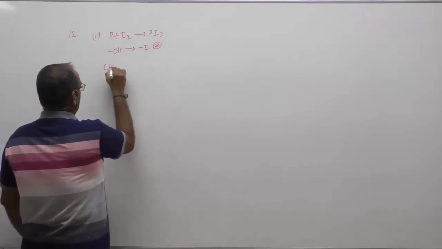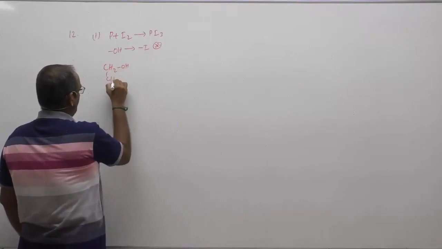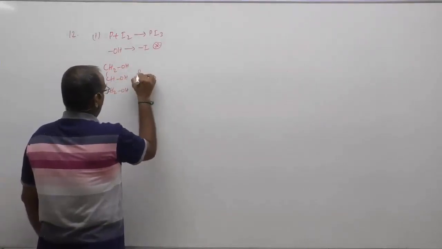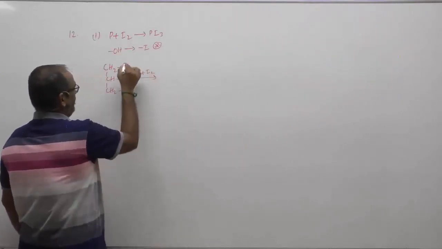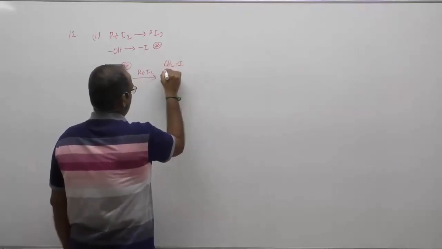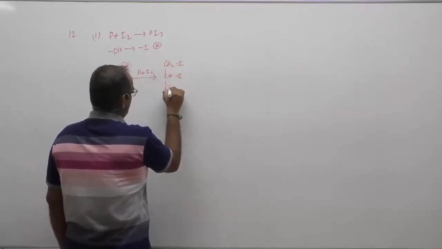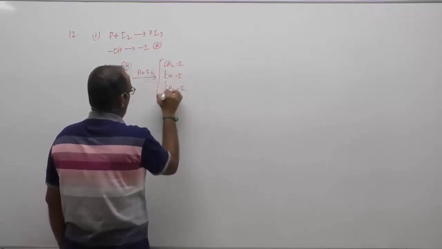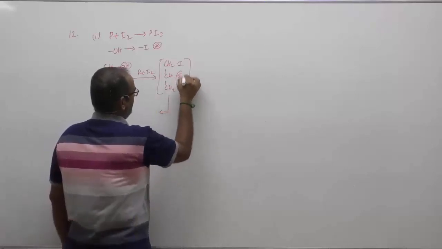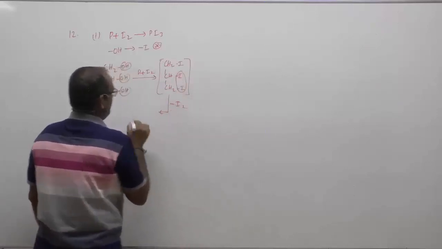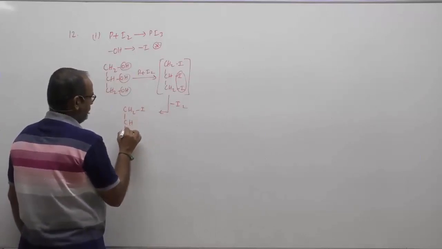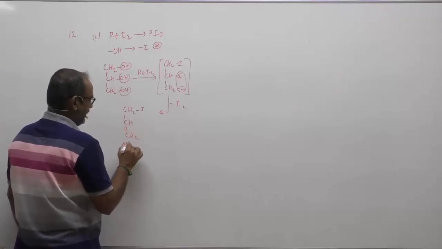What is glycerol, children? It is CH2OH, CHOH, CH2OH. In the presence of P plus I2, definitely all the OH will be replaced by I. Therefore, we are going to have CH2I, single bond CHI, single bond CH2I, and that is called 1,2,3-triiodopropane, which is unstable. It will eliminate 2 of the iodines as I2. Therefore, it will form CH2I, single bond CH, double bond CH2. It is called allyl iodide.